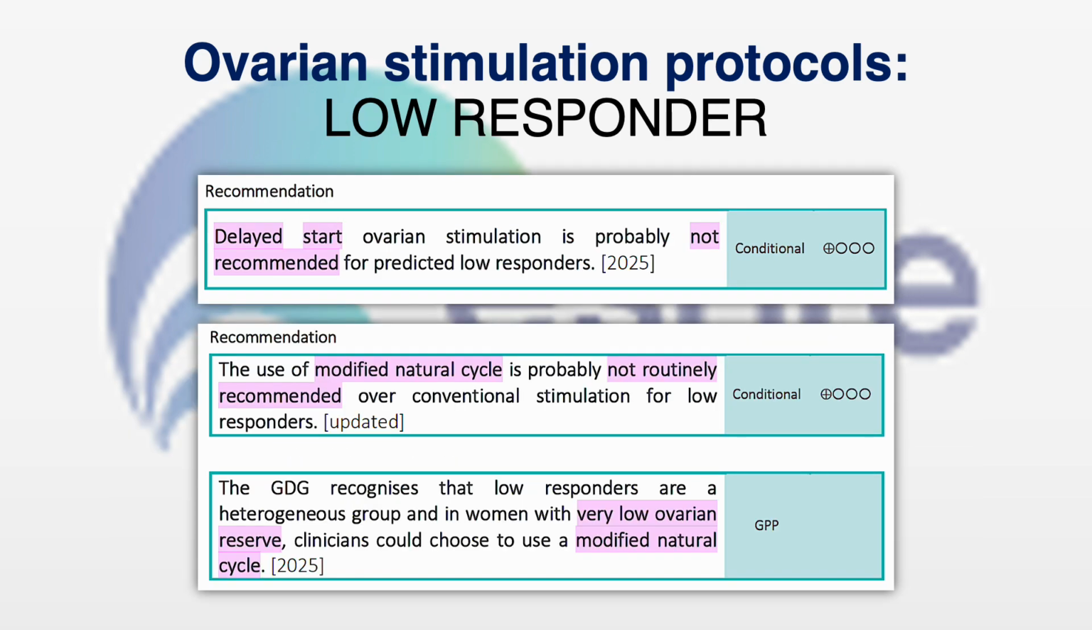Ovarian stimulation protocols for low responders. The delayed start ovarian stimulation is not recommended for low responders. Use of modified natural cycle is also not recommended for low responders, but in patients who have very low ovarian reserves, the clinicians could choose to use a modified natural cycle.